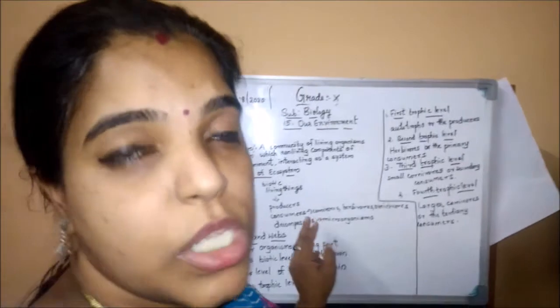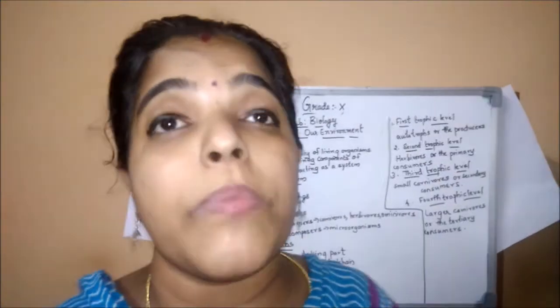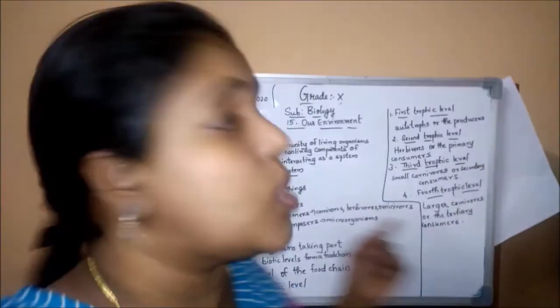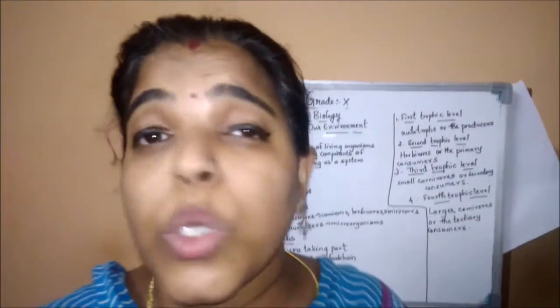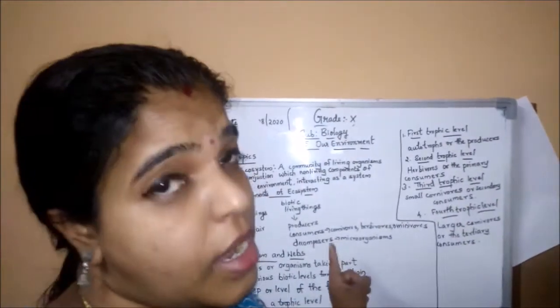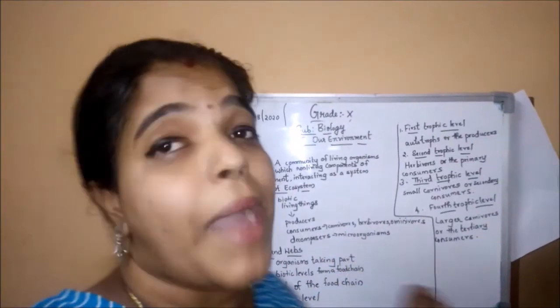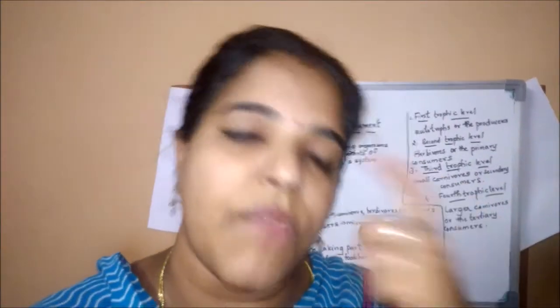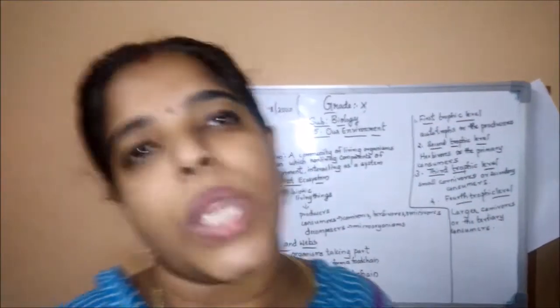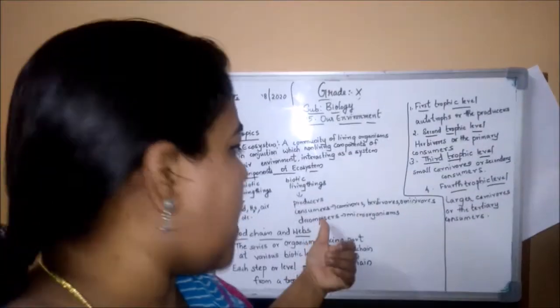Next, the category of decomposers. If decomposers were not there, our environment would become very dirty. Decomposers play a very crucial role in cleaning our environment. Decomposers are microorganisms that we cannot see with the naked eye. All microorganisms come under decomposers.